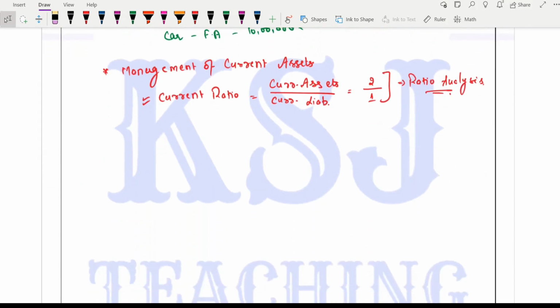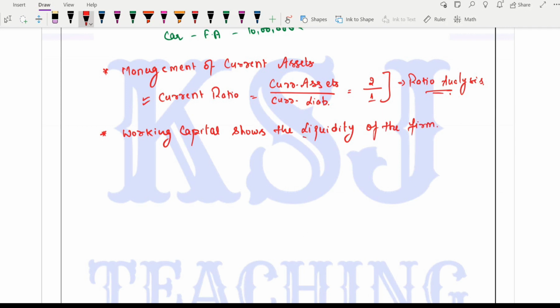Right, sir? So one thing is clear from here. What, sir? Working capital shows the liquidity of the firm.